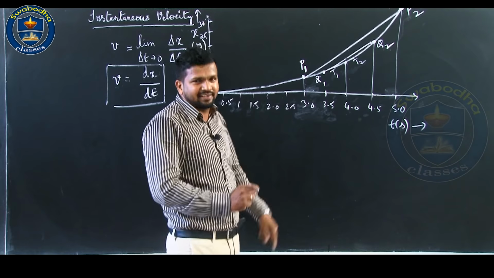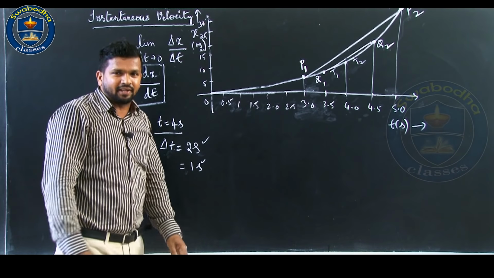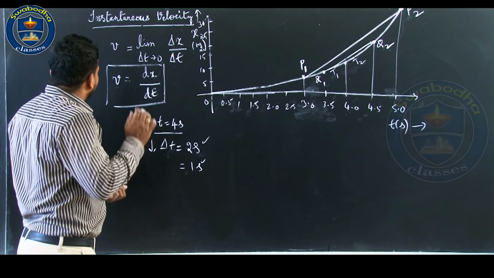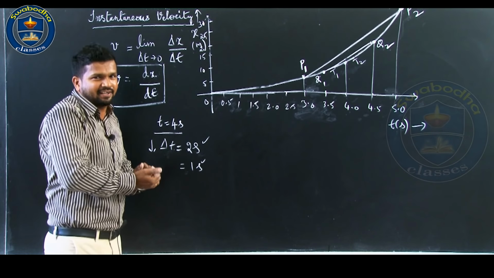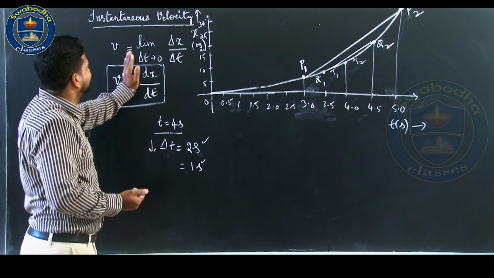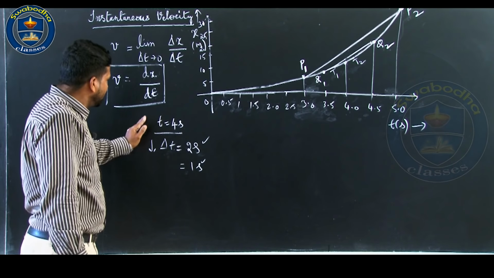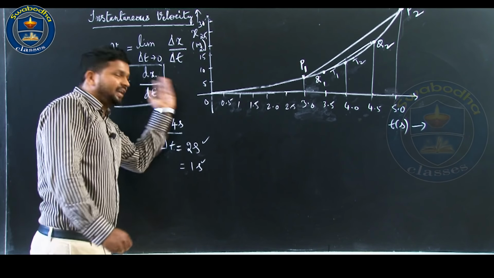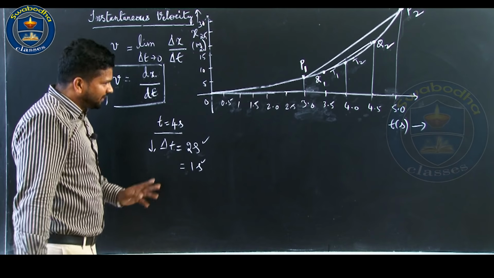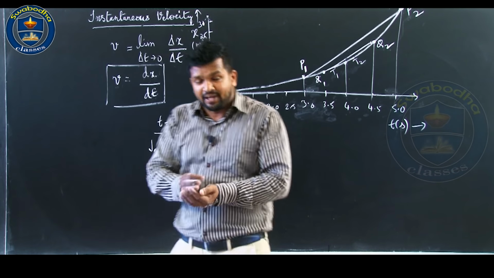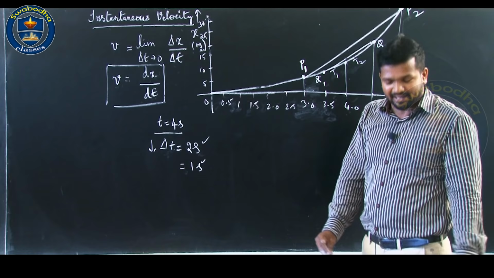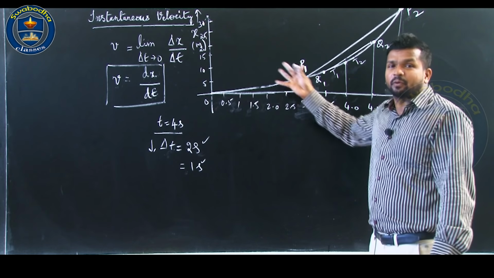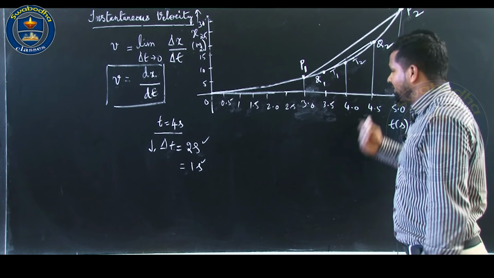Okay. So, that is nothing but the instantaneous velocity at that instant. As I already mentioned, the graphical method is not a convenient method to see the limiting process. Instead, if you go for a numerical method, the limiting process could be seen very easily.